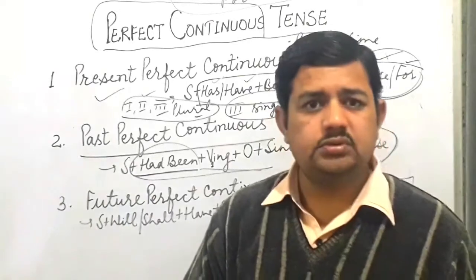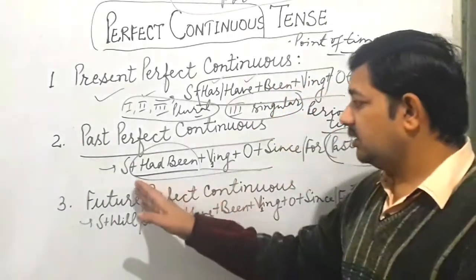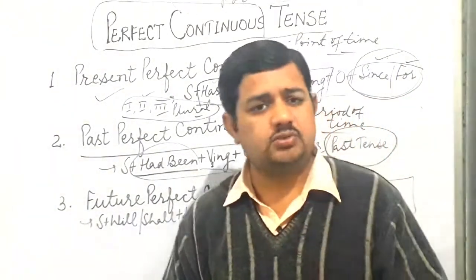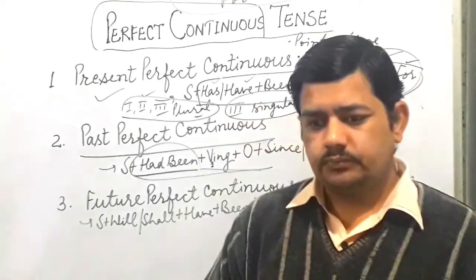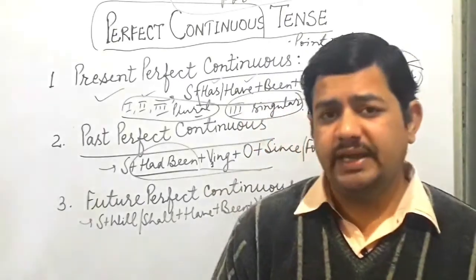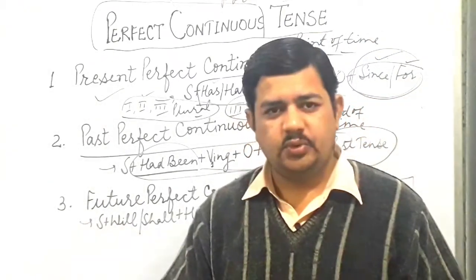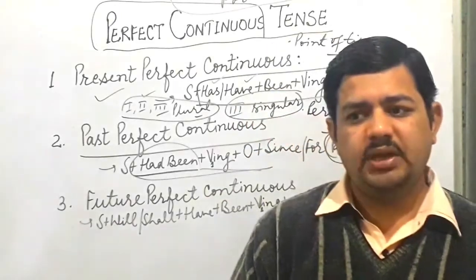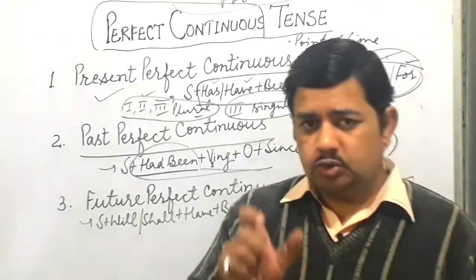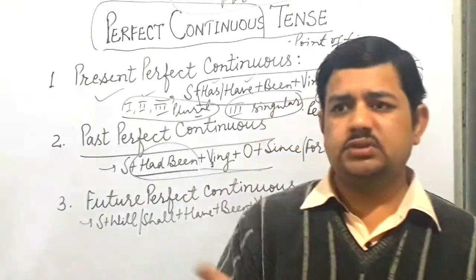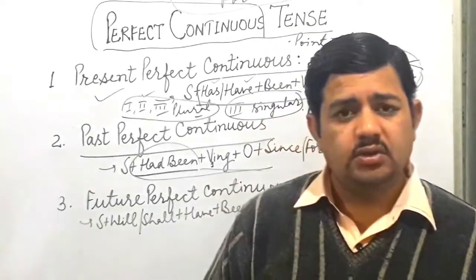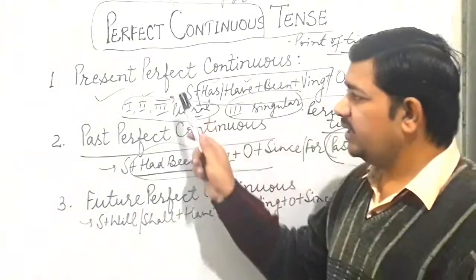Okay, so there we use had been, that means had been plus ing. So after the subject, had been, first form plus ing, object, since, for, and then we use simple past or past continuous as well. One example you can see, like I had been serving in this institute for 9 years when you joined. Okay. One more sentence. He had been living in this city for 10 years when he came. Okay. So, see, deliberately I have used the additional use of the simple past, second form.